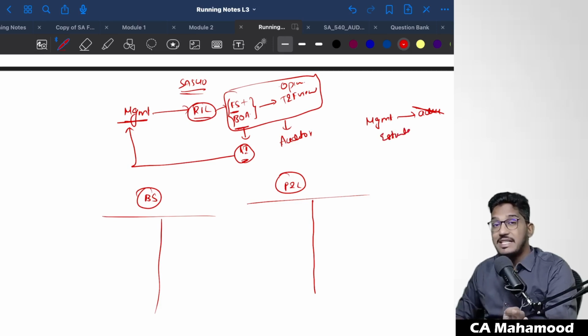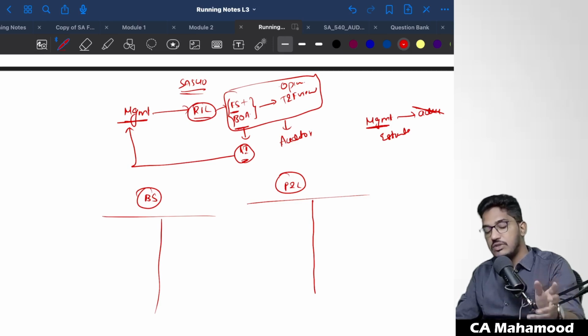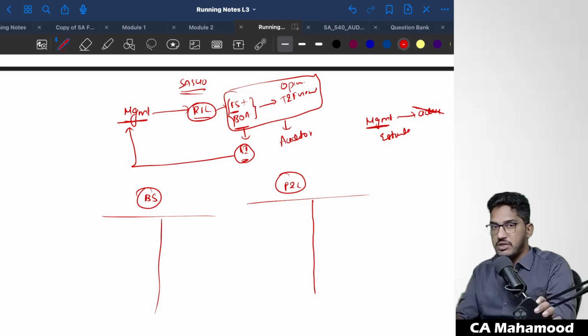What they will do? They will estimate the figures. The nature of those items is such that the management cannot exactly measure or exactly calculate them.